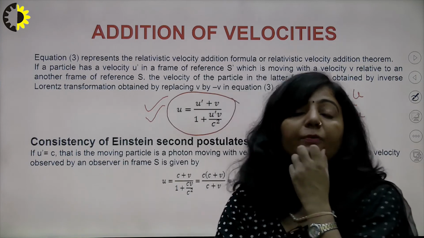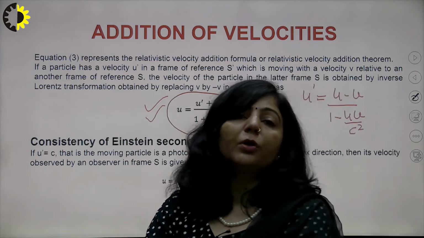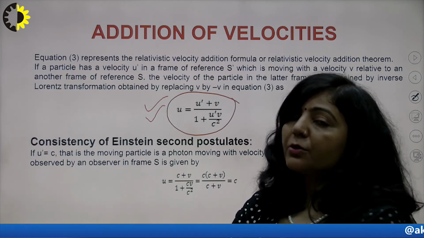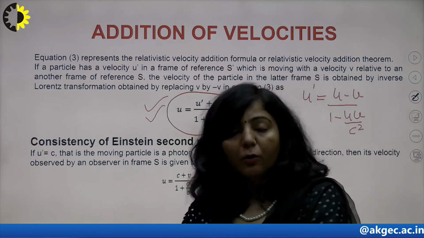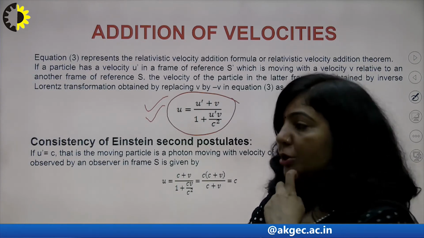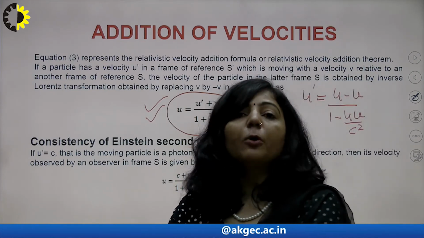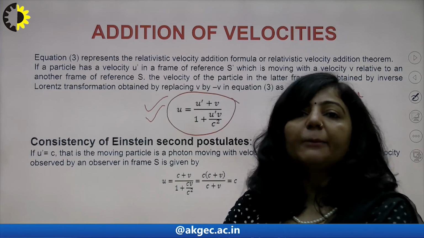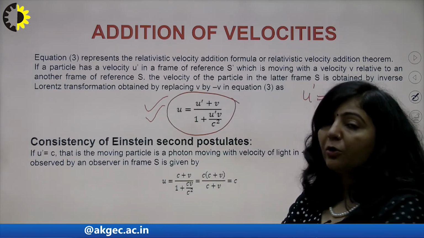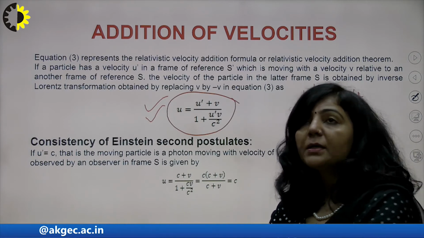Now first you have to remind yourself what the second postulate of the special theory of relativity is. I hope you all have this idea. So I am giving you a hint. There were two postulates of the special theory of relativity. One was the postulate of equivalence, or you can say the principle of equivalence, and the second one was the principle of constancy of speed of light. So now tell me, what is the second postulate?